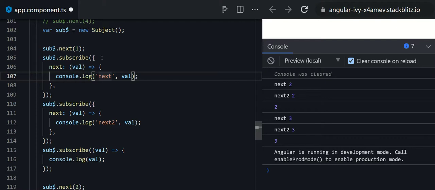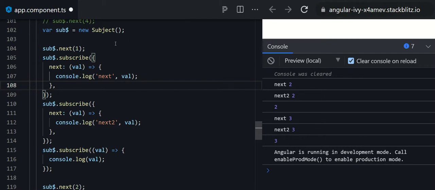It means, suppose there are 5 subscribers, then all of the subscribers will get the notification of the latest data whenever new data gets emitted. Because it's multicasting, it's multicasting to all of its observers, which is nothing but the subscribers. The subscriber will get the data using the observer. You can say the observer is just an object having the properties next, complete and error, which I think we have already discussed.